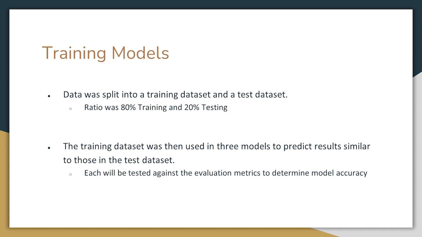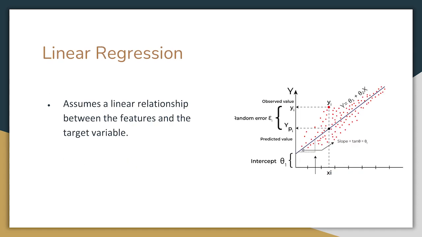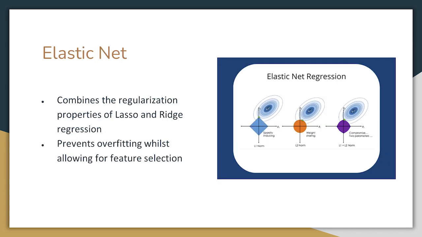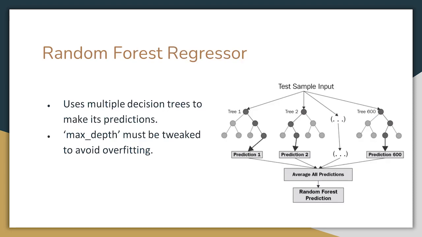The first model we used was the linear regression model. This is a simpler yet one of the more effective models for numerical data. It assumes a linear relationship between the features and the target variable, making it a good starting point. Next, we brought in ElasticNet, which combines the regularization properties of lasso and ridge regression, preventing overfitting while allowing for feature selection. Then at the very end, we used Random Forest Regressor.